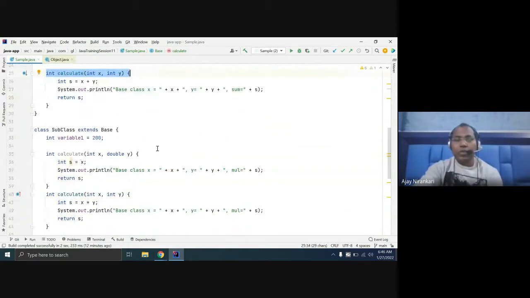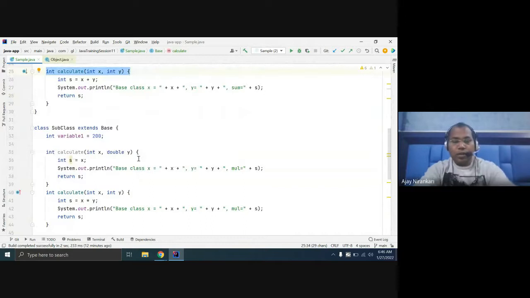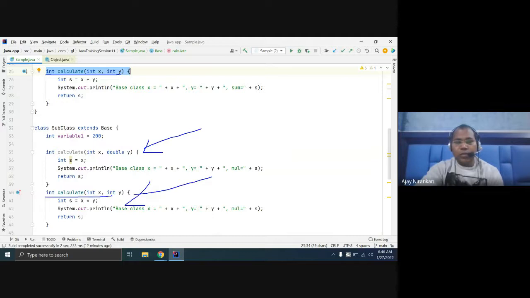So in this example, this is your overloaded method and this is your overridden method. Why? The same signature, whatever is here is the same here. This is the indication in IntelliJ IDEA that this is the overridden method. And this is overloaded because the subclass has two calculate functions, one with int, double, and one with int.